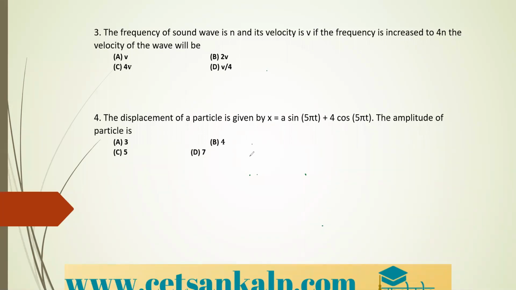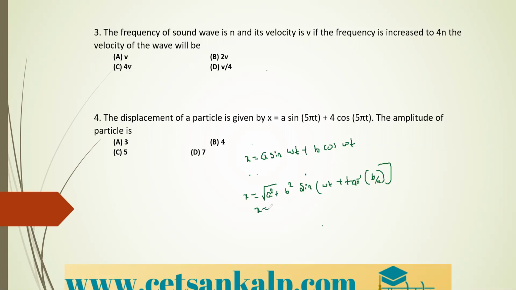That is, the standard equation is given by x is equal to a sine omega t plus b cos omega t. Therefore, here it is x is equal to under root of a square plus b square, sine omega t plus tan inverse of b by a. Correct? But what is our given equation?